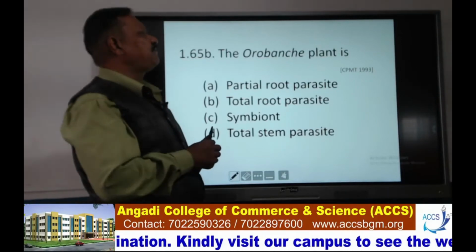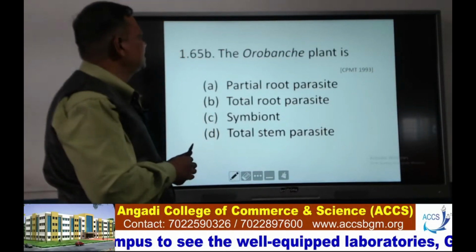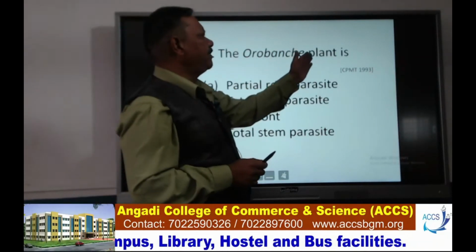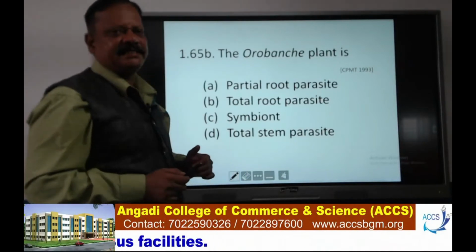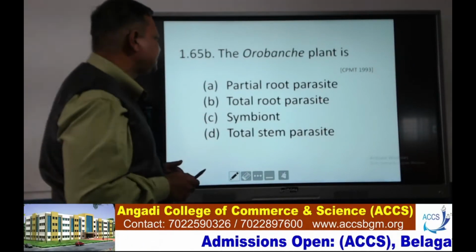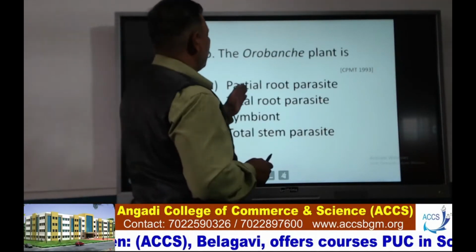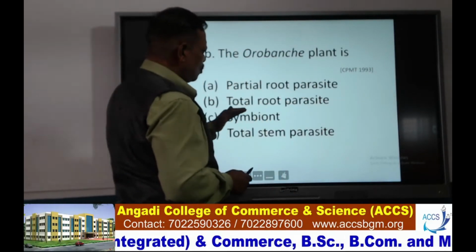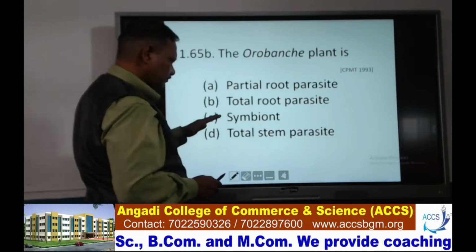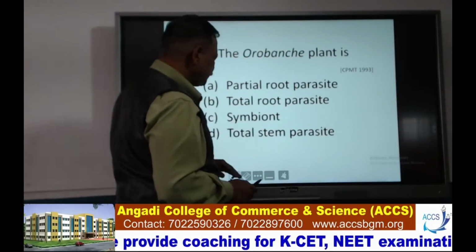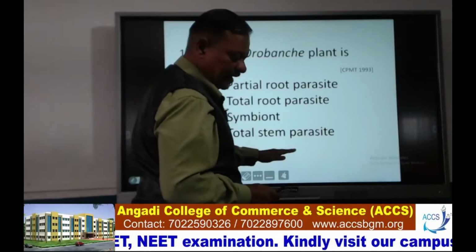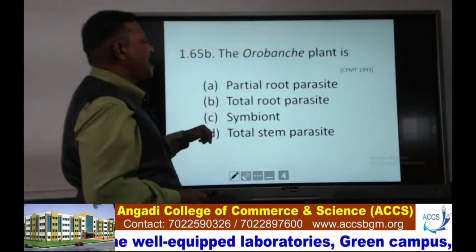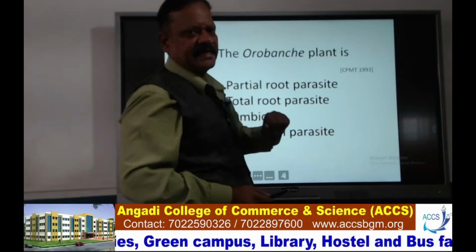So this is the first question. Orobanche is a kind of plant. Orobanche plant is: A, a partial root parasite; B, a total root parasite; C, a symbiont; D, a total stem parasite. So here, Orobanche plant is a total root parasite.